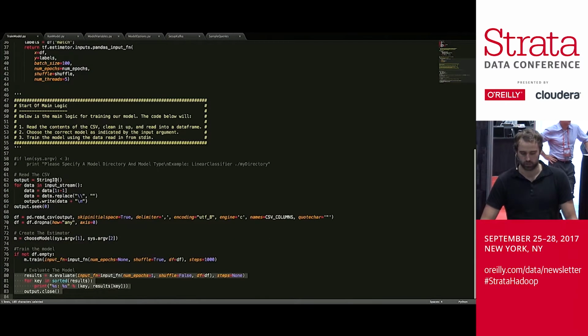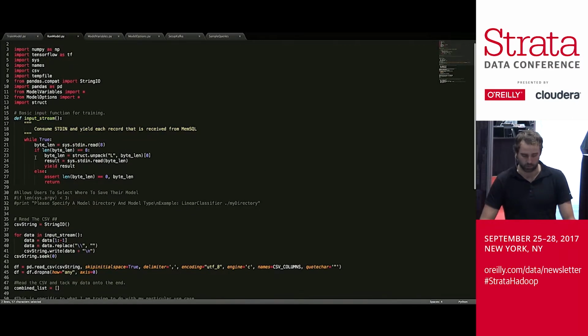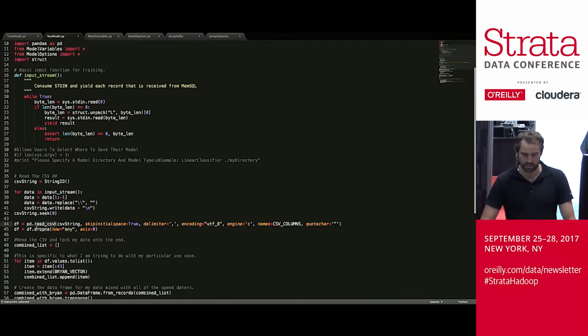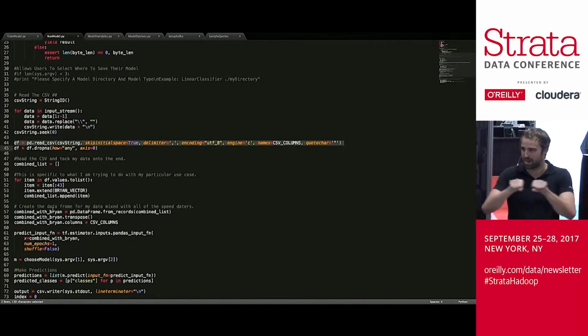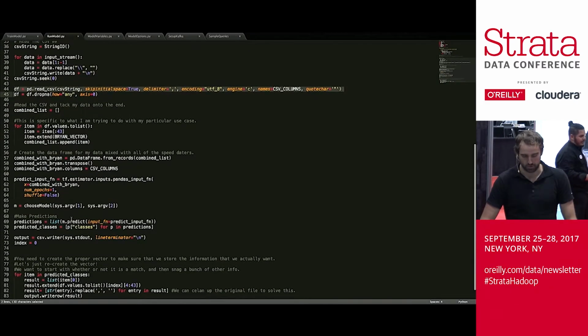An input function, really straightforward. And then basically all we do is read the CSV into a data frame, choose our model using the arguments we passed in, and then train it. And then we'll output some evaluation information, which we saw just a second ago. And run model is actually the exact same thing. Same boilerplate code here, same deal reading in the CSV, doing some stuff to combine my answers with other people's answers, choosing the model, and then instead of training, we're going to predict.